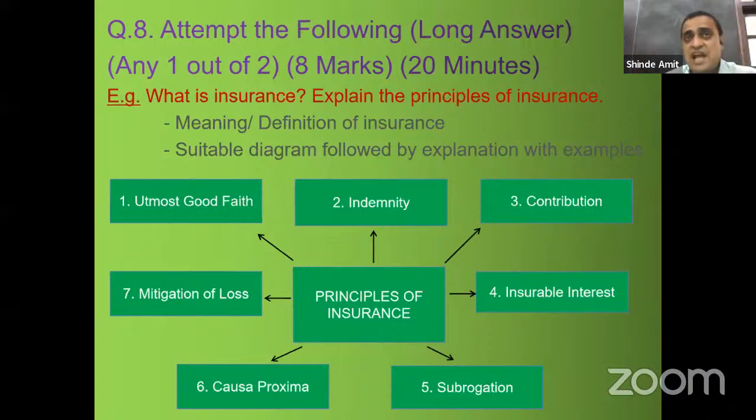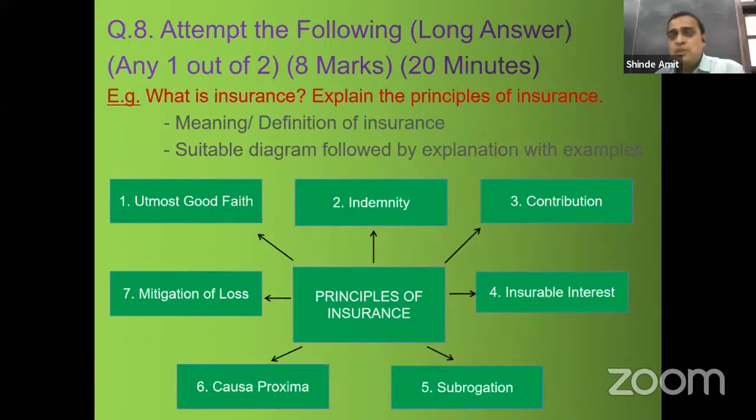Question number 7, which carries 10 marks. Okay, 5 marks per question. Question number 8, question number 7, question number 6, question number 5, question number 4, question number 3, and then last at the end question number 2, because it carries less weightage per question. Any concept is a 2 mark concept. If your time management is not good, whether you write half a page or an entire page, and if we don't have time left, even if we write just a meaning of that concept, then too we will get at least 1 mark per statement.